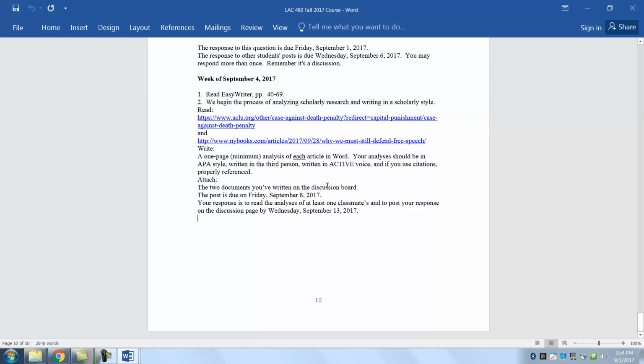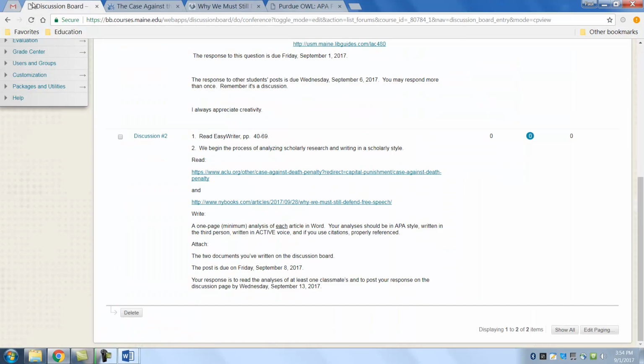The 2 documents you've written on the discussion board will be attached to a discussion post. This post will be due on this date, and then you will read the analyses of at least one classmate. Read both analyses and post your response on the discussion page by Wednesday of the following week. So you can see it is posted on Blackboard, and there it is. It's easy to attach documents, so you'll attach 2 documents to the discussion board on your post by next week, and then the following Wednesday you will respond on the discussion board, not personally, but so that everyone can read it.